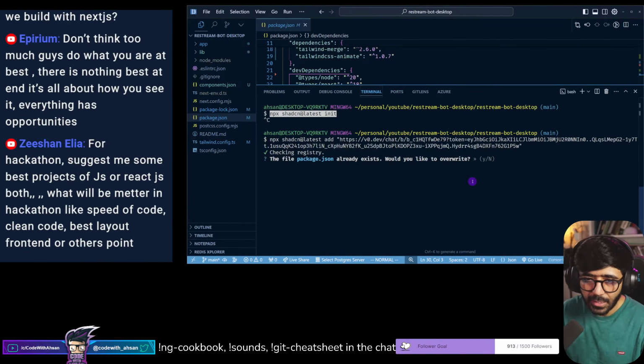Are you building a server and client, two separate things? Ethereum is asking. No, I don't think there's going to be a server in this case. I think the idea here is that, or server, not in the sense that we should have API calls. That's what I believe, at least. But let's see, maybe. Because the idea for me is to actually configure the hotkeys, save them anywhere. Since it's an Electron application, I don't think I need a database. I can just save that in the file system. And I think that should be good enough. So we'll see.